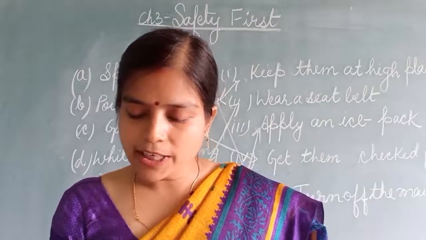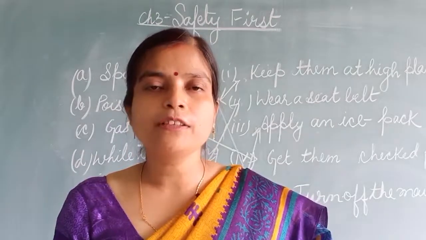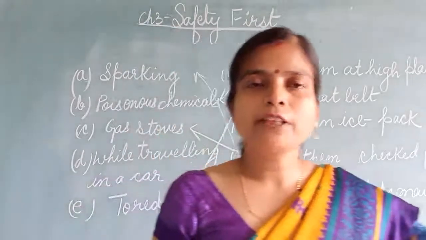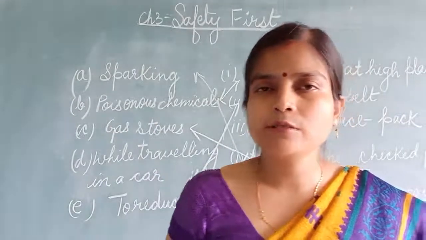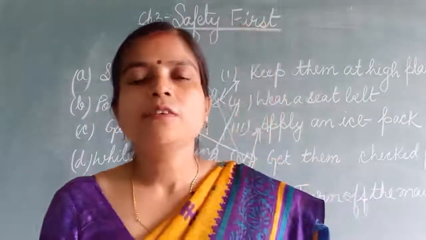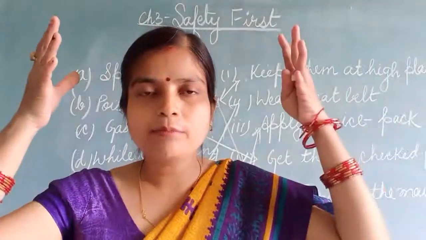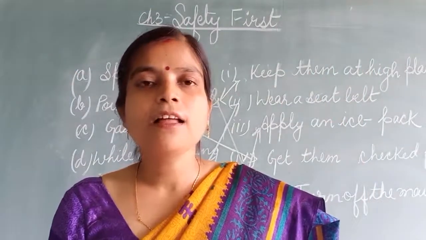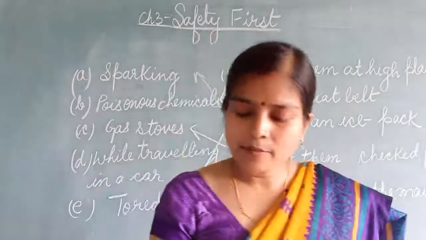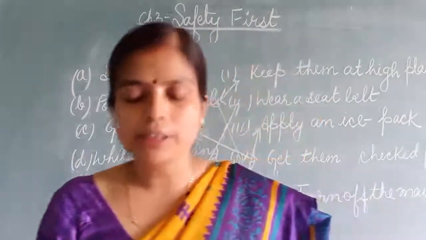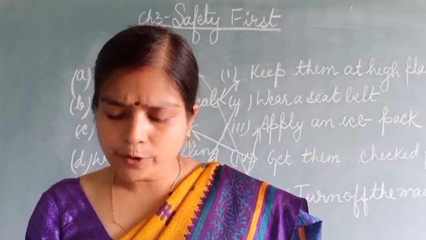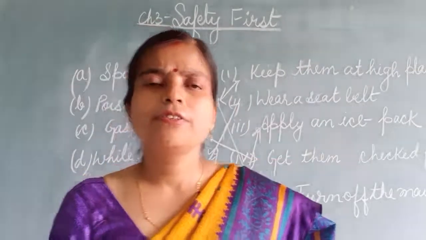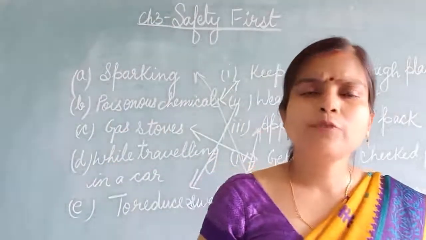Wear a dash while traveling on a two-wheeler. When we are traveling on a two-wheeler like bike, scooter, what are we using? We are using helmet. So wear helmet. What is the answer? Helmet. Wear helmet while traveling on a two-wheeler. Driver should follow dash and dash. So driver should follow what?